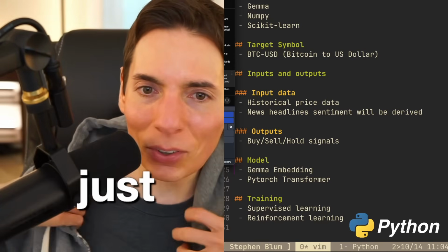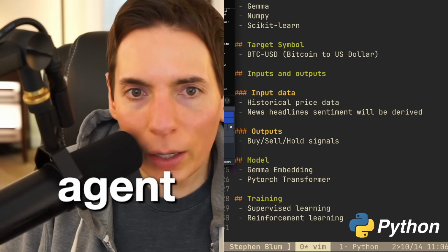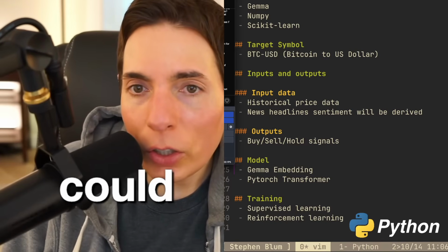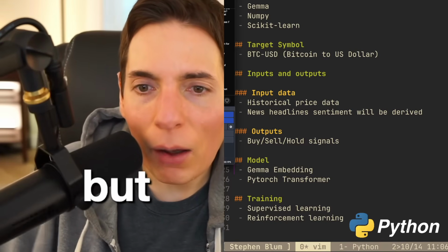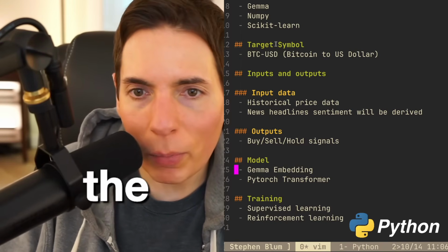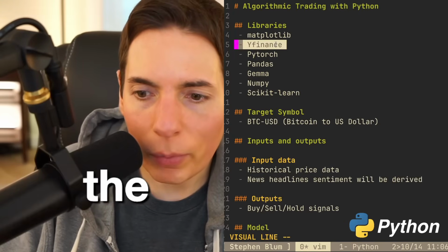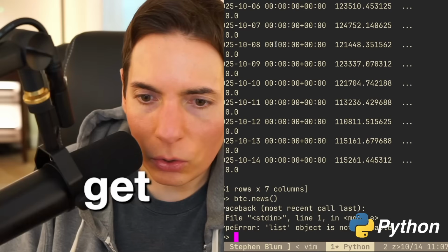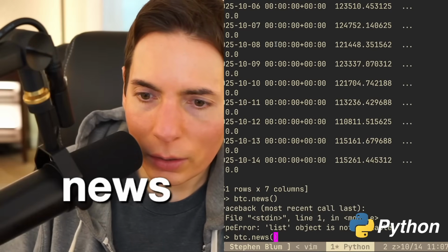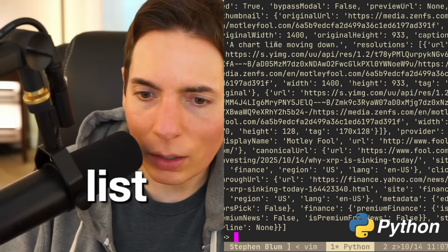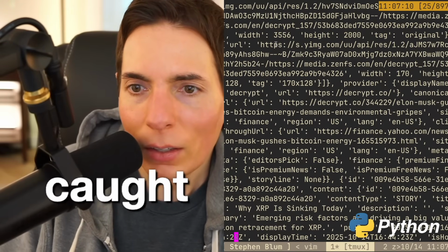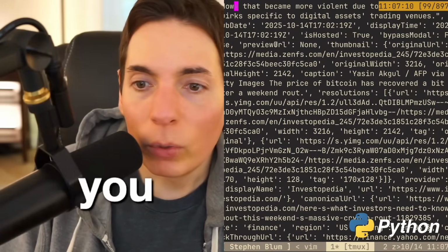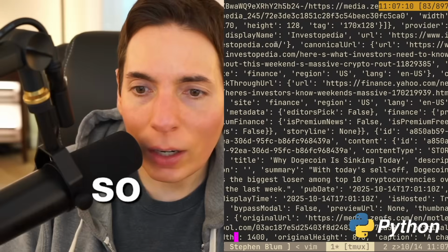We're just going to be doing it for training purposes. Why not make an agent in which it gets the info for you? We could do that, but we already have the data in the format that we need. So here, check this out. I think we could also get news, right? News. Let's see. News list object is not called news. Is that a thing? Here it is. Okay. So you see here we've got the news as well. So we've got all the data we want. There's no need to go crazy.